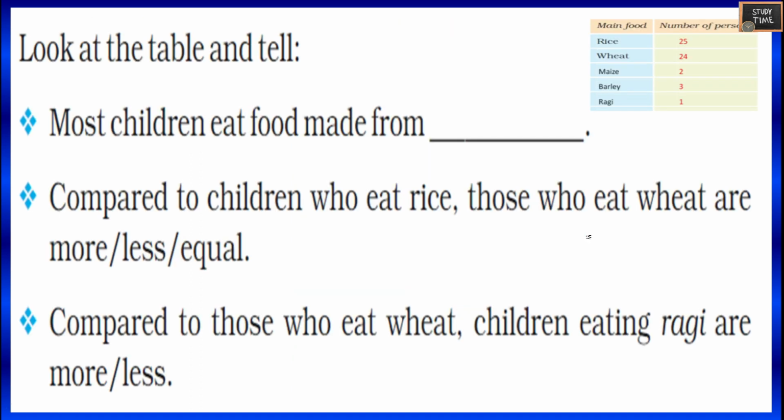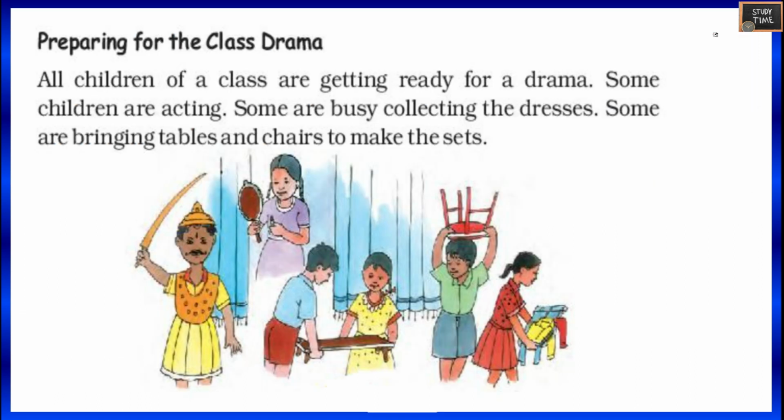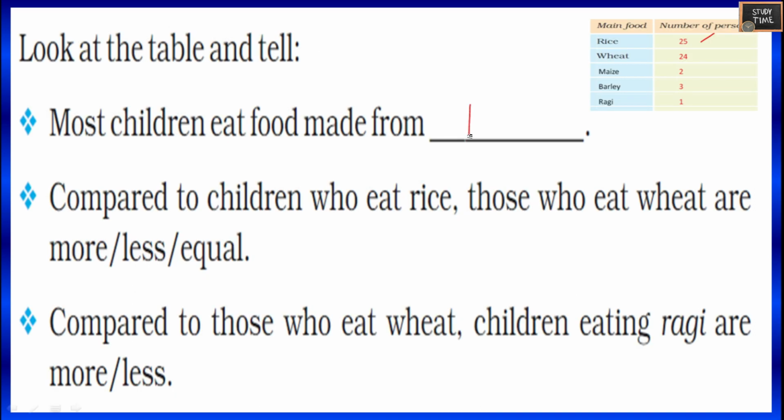Look at the table and tell. Most children eat food made from. So here the highest count is rice. So it is rice. You have to write rice, which is the food eaten by most children. Compared to children who eat rice, those who eat wheat are less.